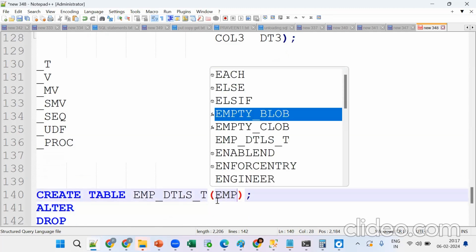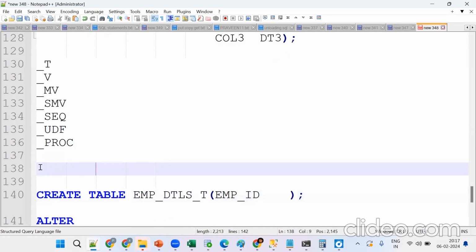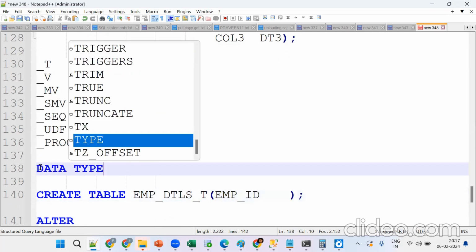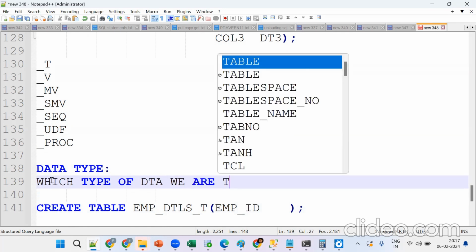Now, employee ID. What data type is it? Number. Before that, tell me what is a data type? It's the type of data we are going to store. Where are we trying to store it? In the database, in a column. Which type of data are we trying to store in the particular column?